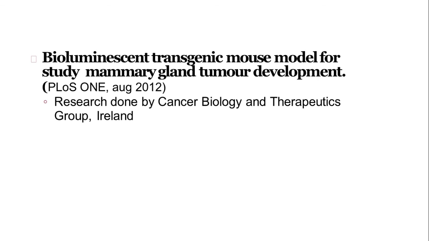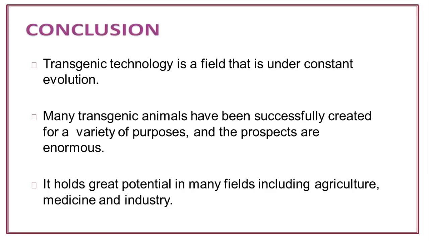Bioluminescent transgenic mouse models for study of mammary gland tumor development. These are some bioluminescent transgenic models which can be used for such types of studies. And now we can conclude the transgenic technology is a field that is under constant evolution.